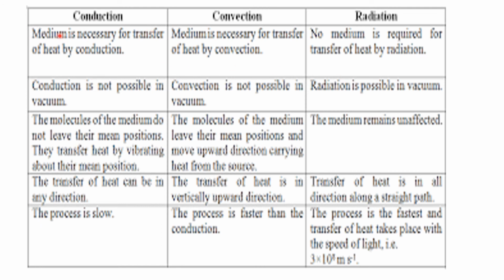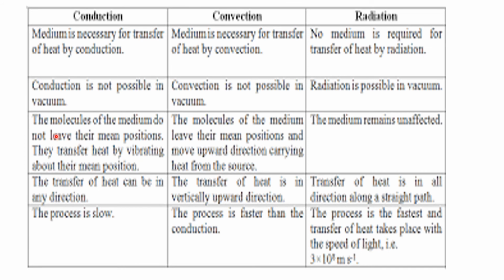For conduction, a medium is necessary for transfer. In convection, a medium is necessary because the medium moves, isn't it? In radiation, no medium is required. So, conduction is not possible in vacuum because in vacuum there is no medium. Convection is also not possible in vacuum, but radiation is possible in vacuum. In conduction, the molecules of the medium do not leave their position. They transfer heat by vibrating about their mean position. So the particles are just transferring their heat energy, but they are not leaving their position.